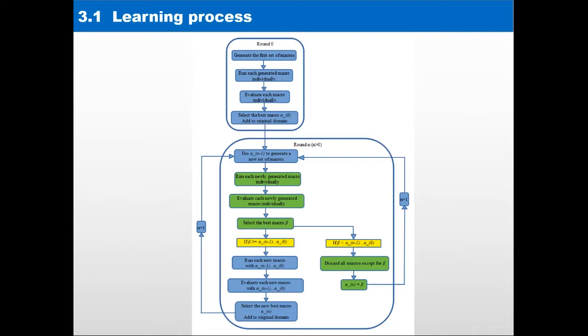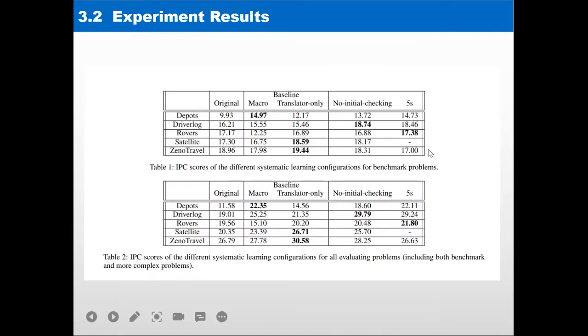This is a summary graph of the systematic learning process. In the first round, we will use only two primitive actions from the original domain to generate macro actions and compare all of them to find the best one. In subsequent rounds, we will use the best found macro action from the previous rounds to generate longer macro actions and compare all of them to find the best one.